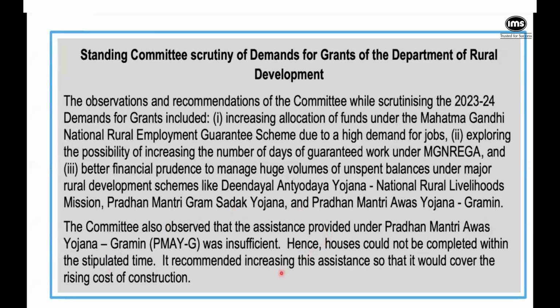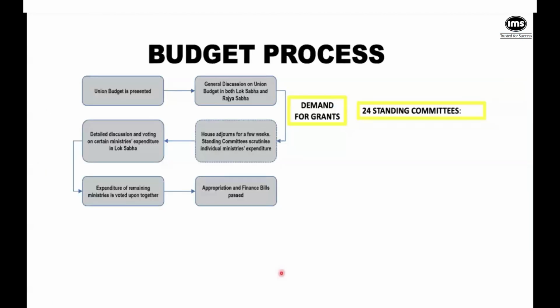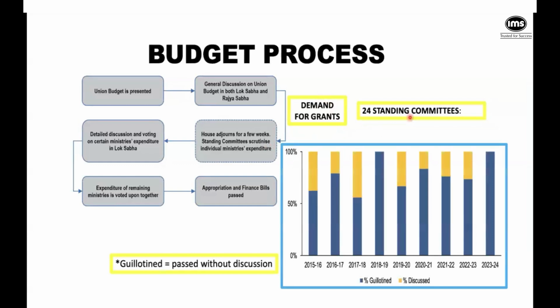Moving ahead, when these demands for grants are made and the standing committees do their assessment, then there is a discussion. So now you have a discussion in the parliament. However, sometimes it has so happened in the past that barely any discussion, or even no discussion, has happened and the budget has been passed. When a budget is passed without any discussion, it is called a guillotine budget, or it has been guillotined.